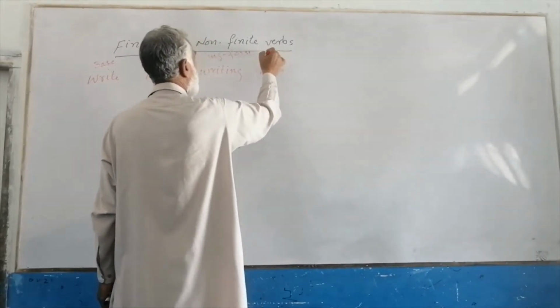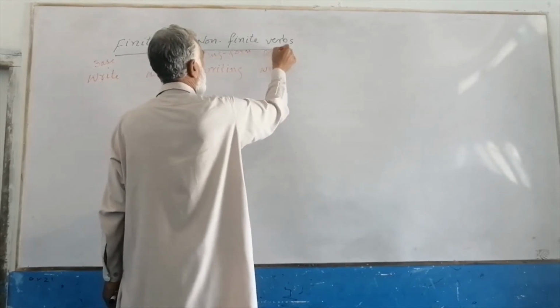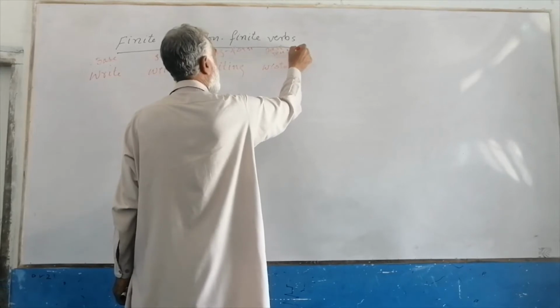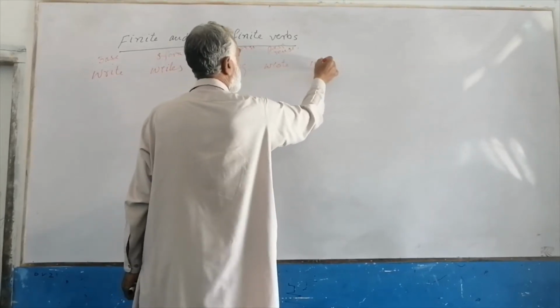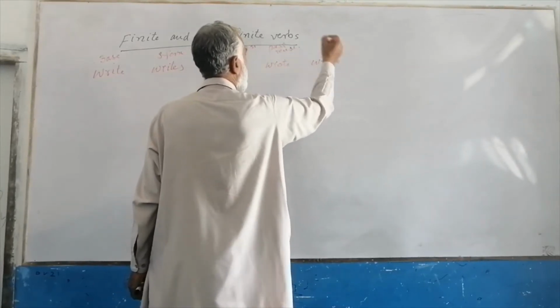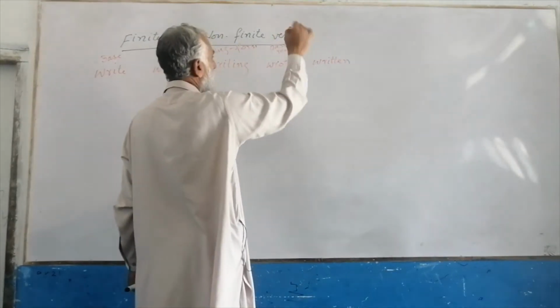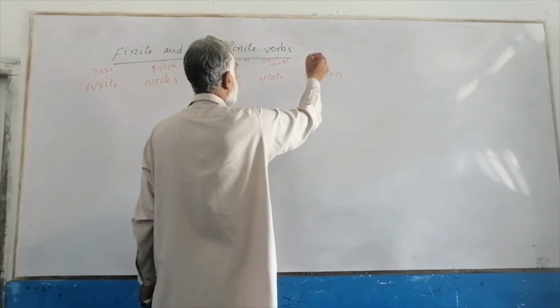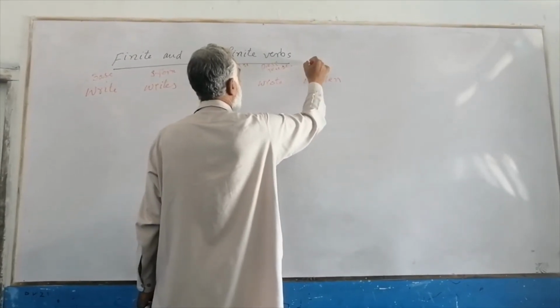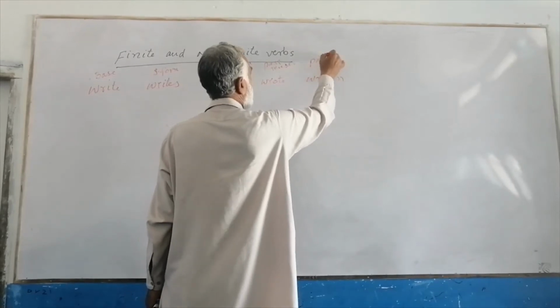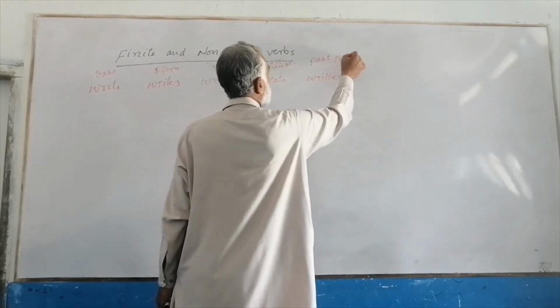Wrote is called the past tense. Then written. It's what we call the third form, and it is also a participle, the past participle.